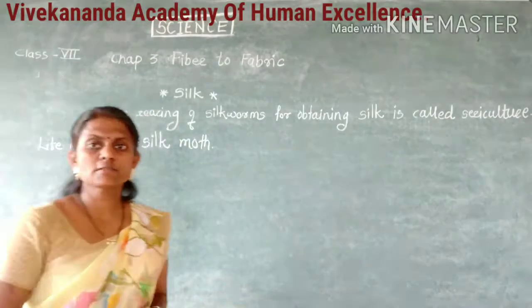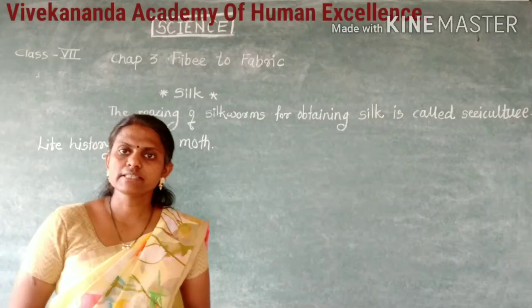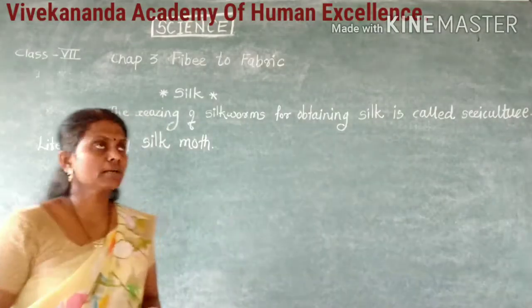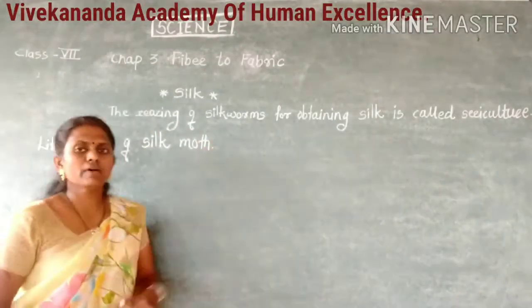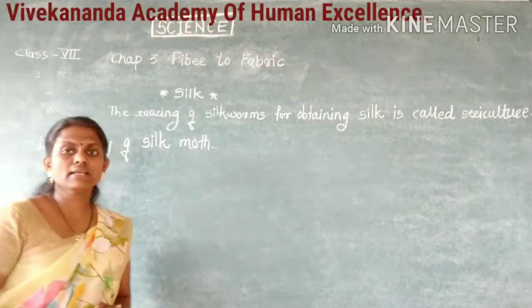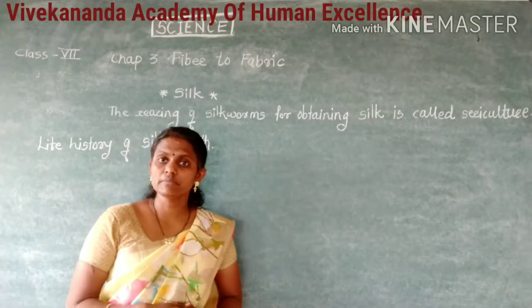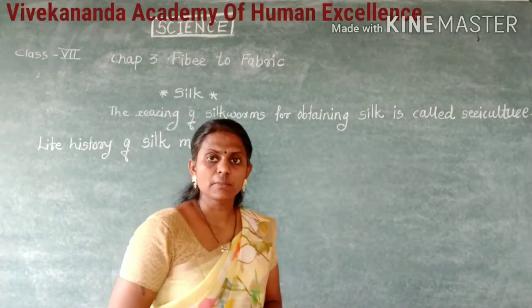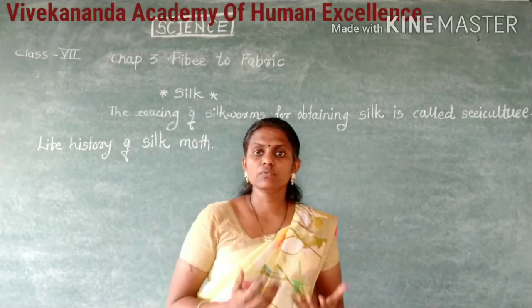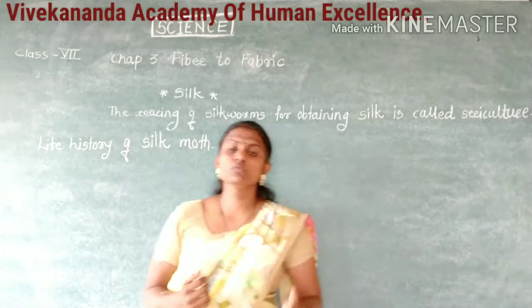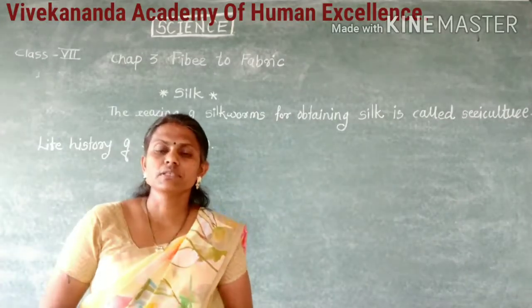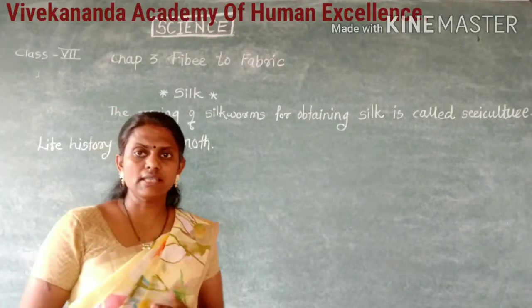See the next part from the 6th Science 3rd chapter, Fiber to Fabric. In previous sessions we have seen the animal fibers. In the animal fibers we have seen about the wool, how we are getting wool. Now we have to see how we are getting the silk.